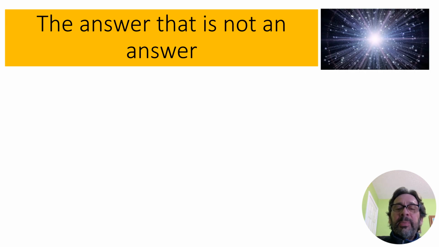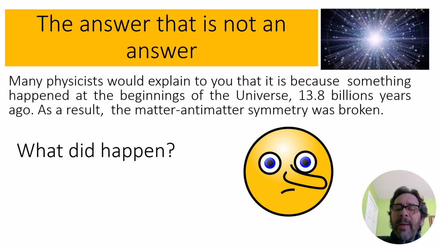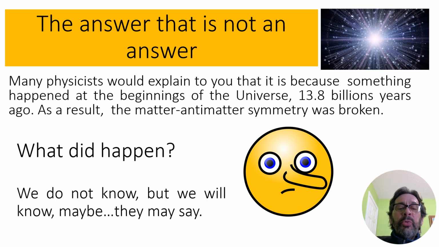The answer? That is not the answer. Many physicists could explain to you that it is because something happened at the beginning of the universe 13.8 billion years ago. As a result, the matter-antimatter symmetry was broken. What did happen? We do not know, but we will know, maybe, they may say.